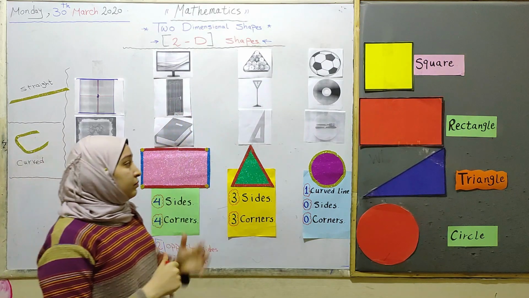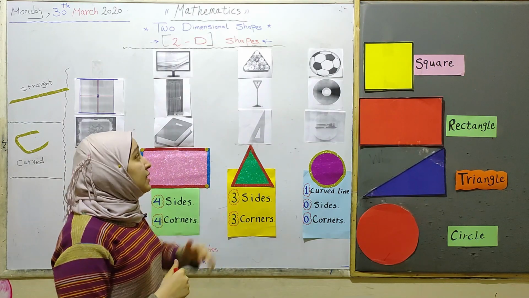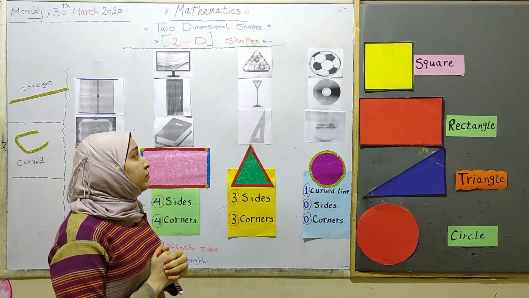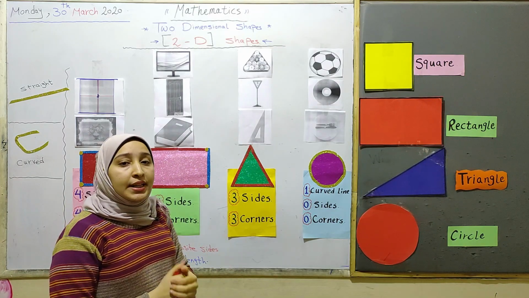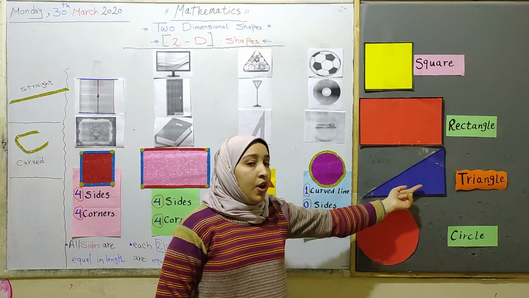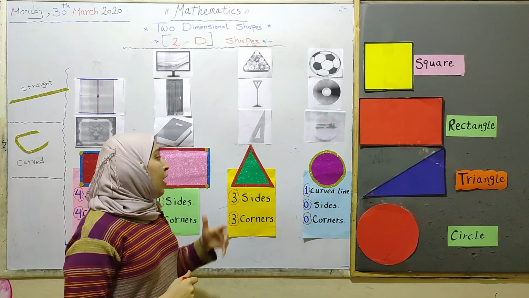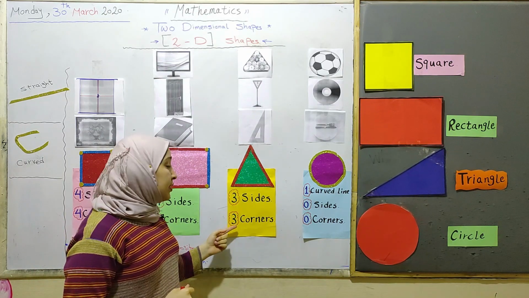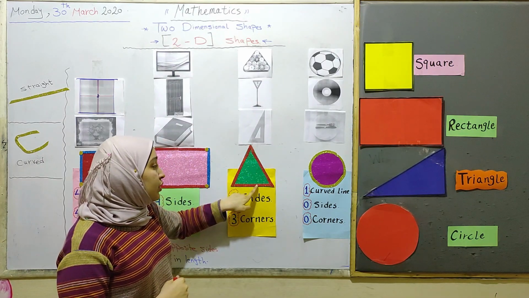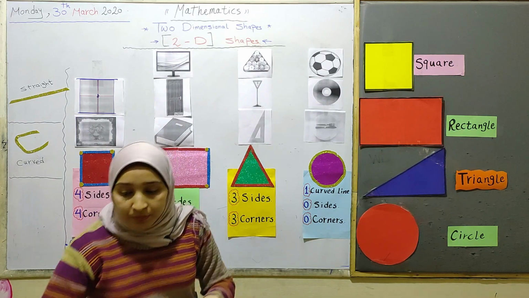Look here. We can see a triangle. These objects have a specific shape. This shape we can call a triangle. What about the triangle? In a triangle we have 3 sides and 3 corners. Let's count sides: 1, 2, 3, and let's count corners.